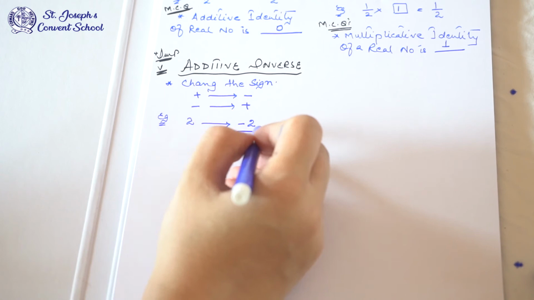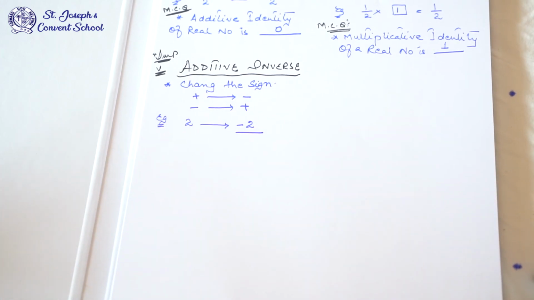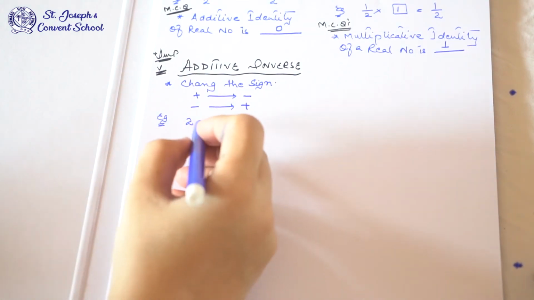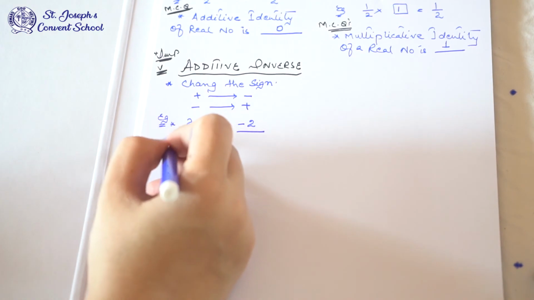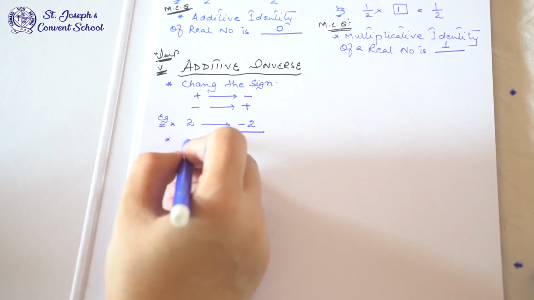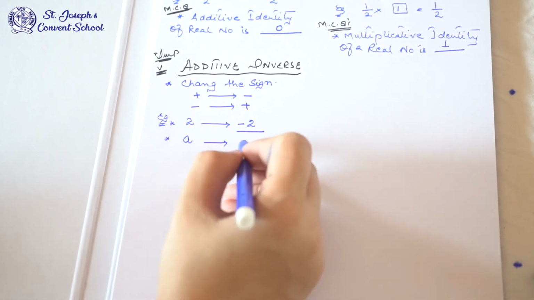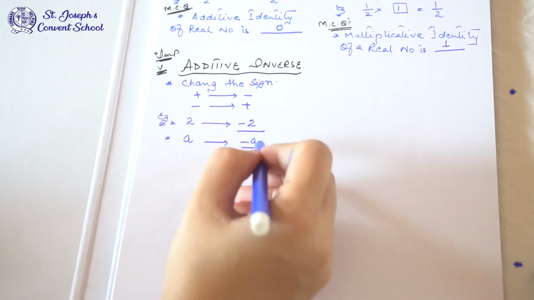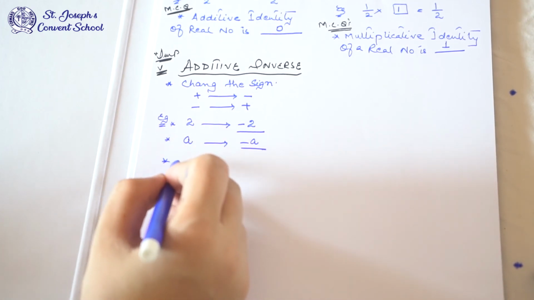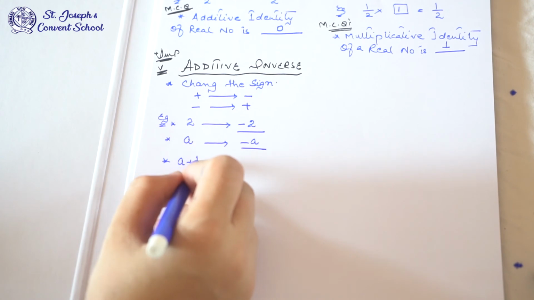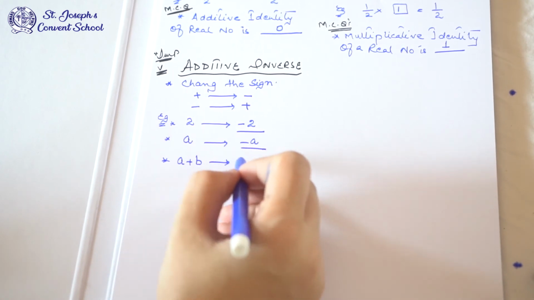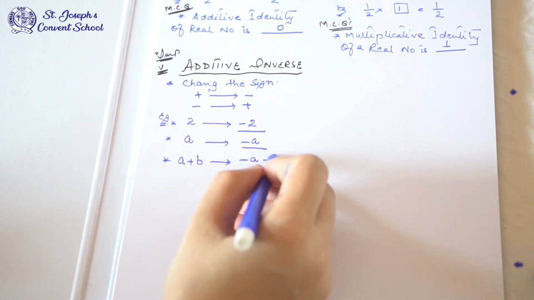Additive inverse of plus 2 is minus 2. Additive inverse of A is minus A. Additive inverse of A plus B is minus A minus B.